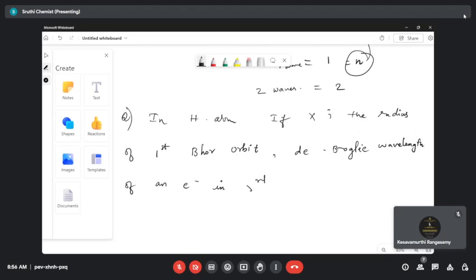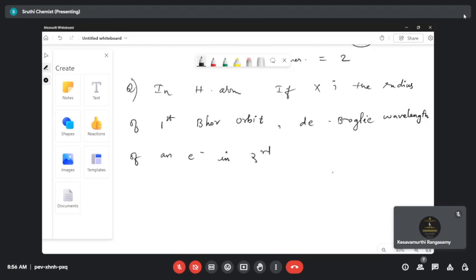They are asking us to find the value for the third orbit. How can we find it? Just by comparing with the previous formula. We know the radius formula: Rn is equal to 0.529 n square.